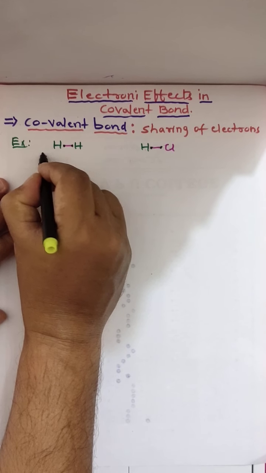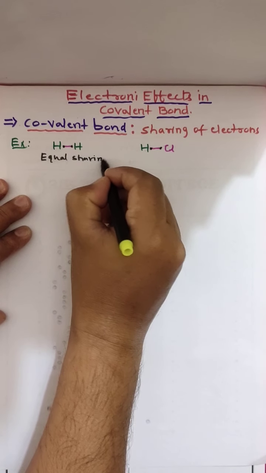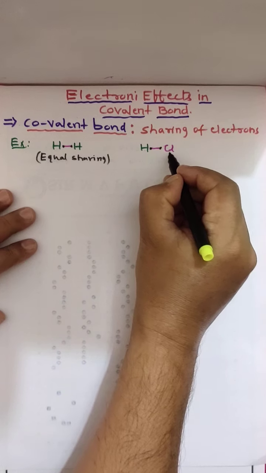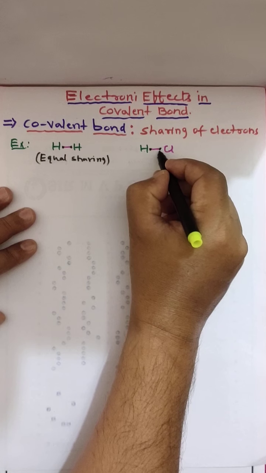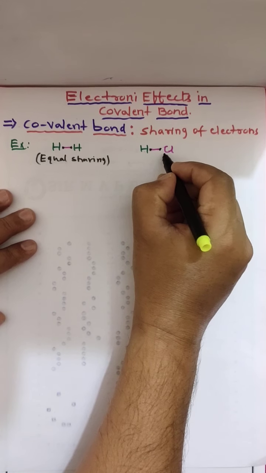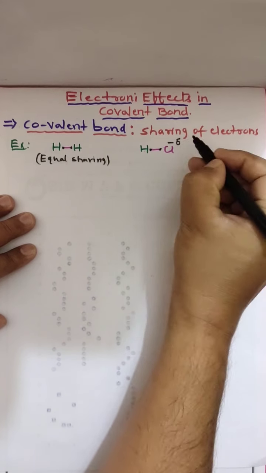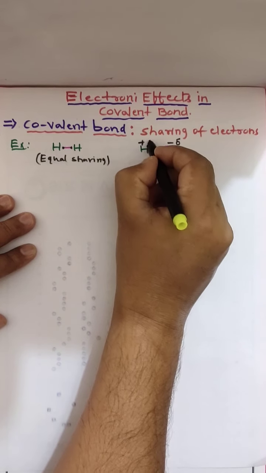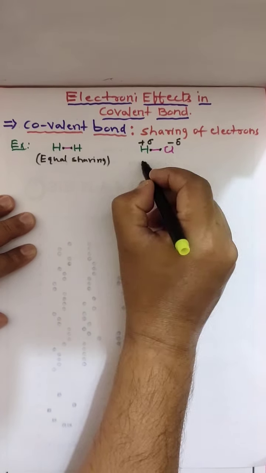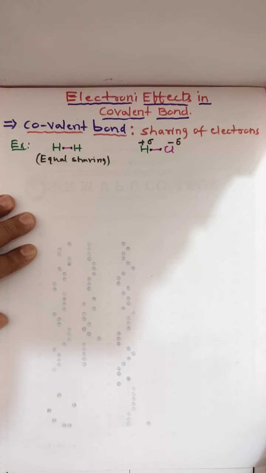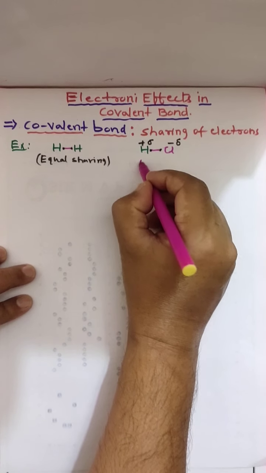Here chlorine is more electronegative than hydrogen. That's why it will pull the electron a little bit more than hydrogen, not permanently. That's why it will get a temporary negative charge, and hydrogen will get a temporary positive charge. These we call poles. Here equal sharing is not possible due to the electronegativity difference. What we have here is unequal sharing.